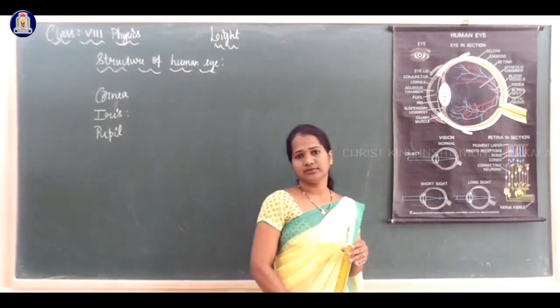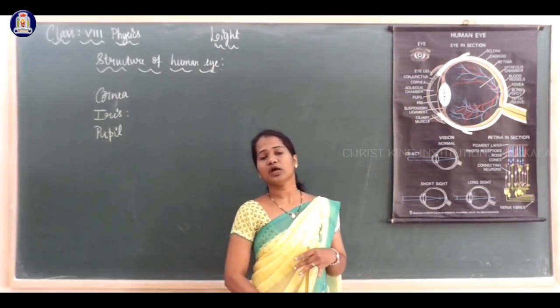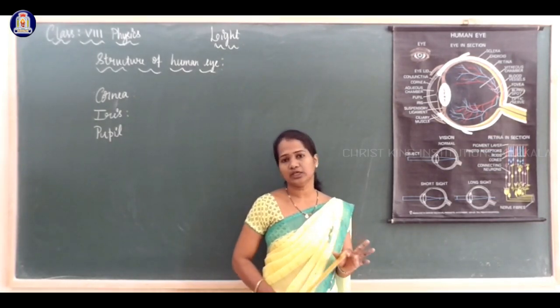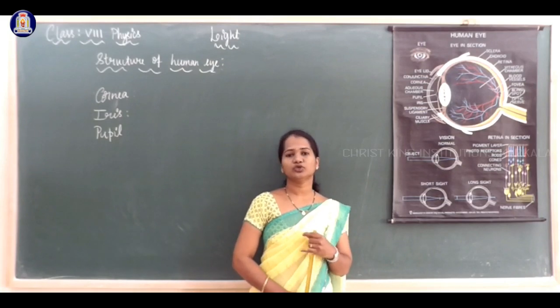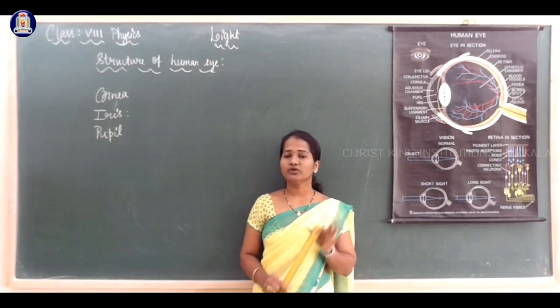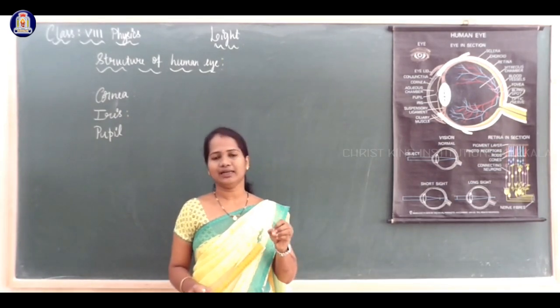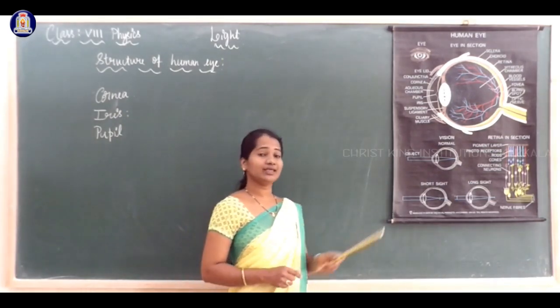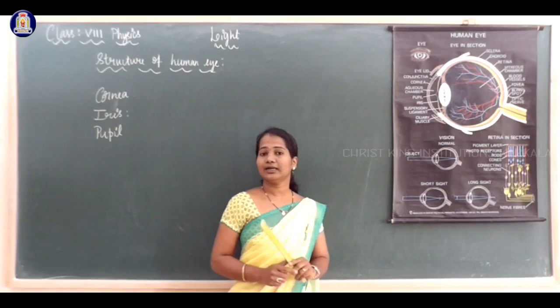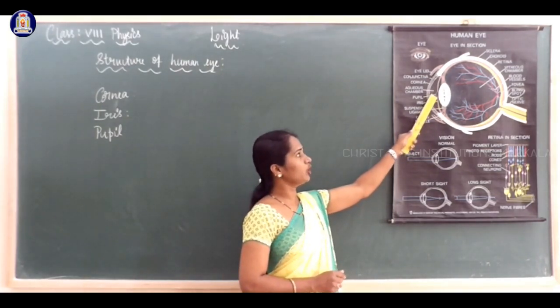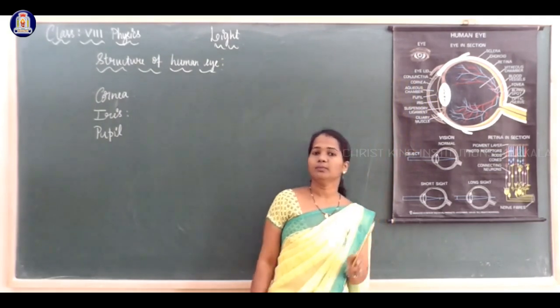The distinctive color of the eyes is mainly because of the iris. The iris gives color to the eye. For example, if you say a person has greenish eyes, that is due to the color of the iris. And in the middle there is a small opening called the pupil.